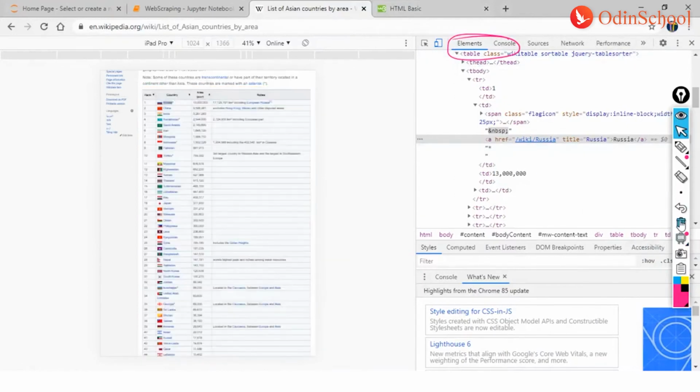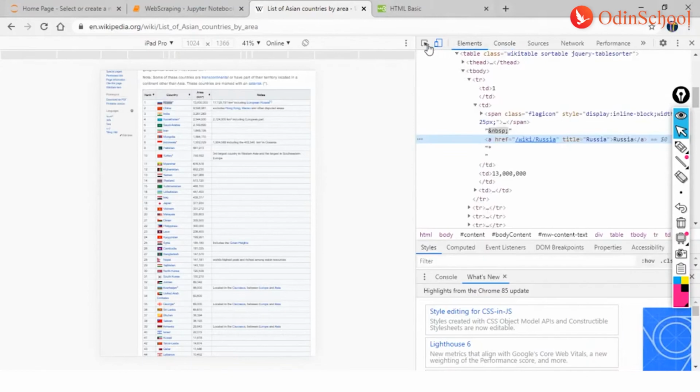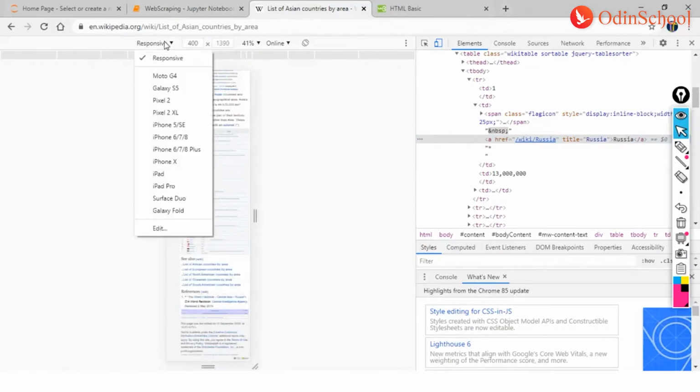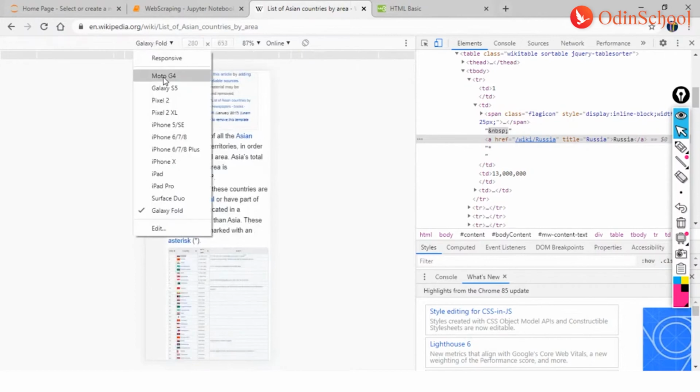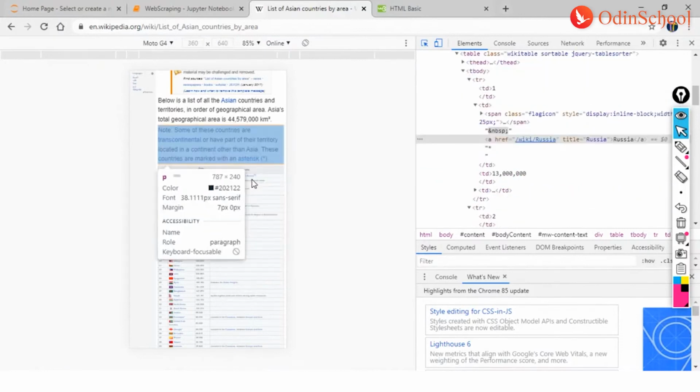Now let me just clear everything on the screen. Cool. Now that we have seen all the HTML part of it, let us just understand where the table is lying here. Right.